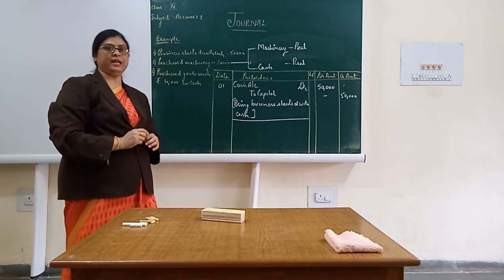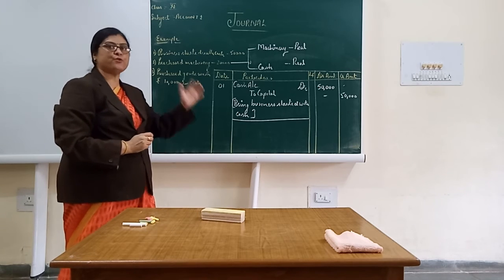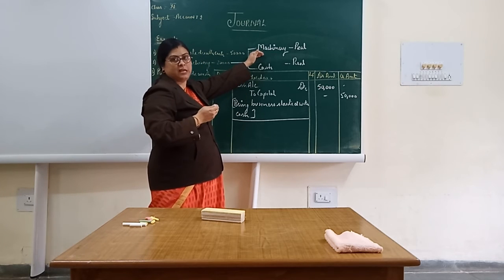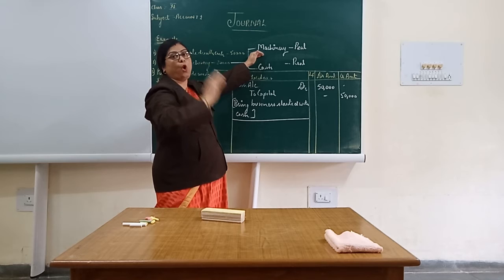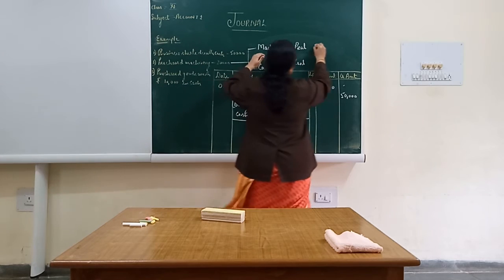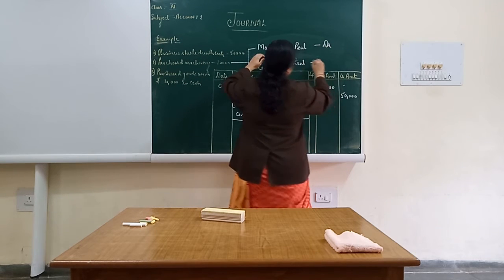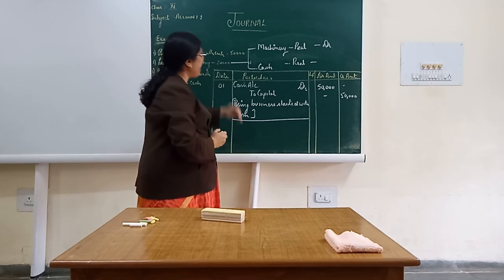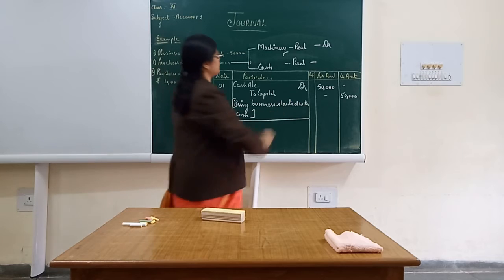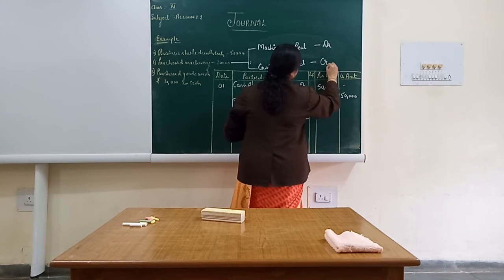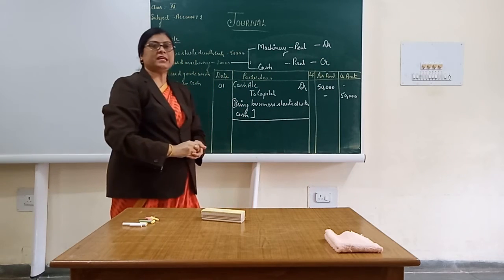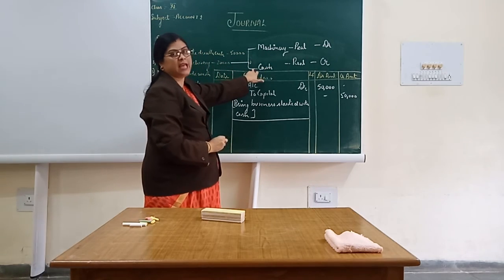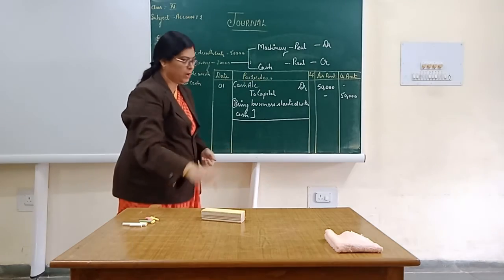Now what is happening? How are the people going to apply the rule of debit and credit? Machinery is coming in the business and the rule says debit what comes in. We will be writing debit. Credit what goes out. When we are purchasing the machinery, cash is going out of the business. It has to be credited. So the entire journal entry will become machinery account debited to cash account. How are the people going to write it?